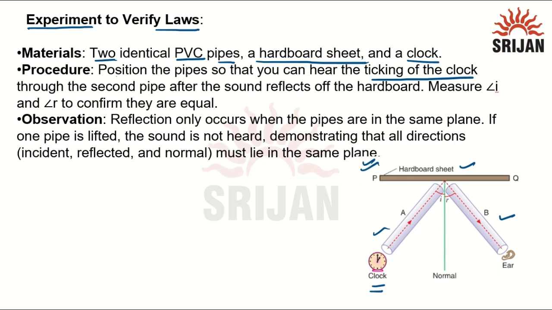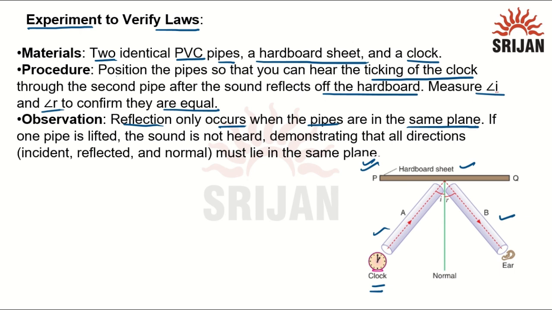So we have to perform our experiment in such a way. After the sound reflects off the hardboard, measure angle i and angle r to confirm they are equal, because the law of reflection says that the angle of incidence of the sound wave equals the angle of reflection of the sound wave. So we have to measure them and prove them equal. Reflection only occurs when the pipes are in the same plane, because the first law says that the incident ray, reflected ray, and the normal all lie in the same plane.